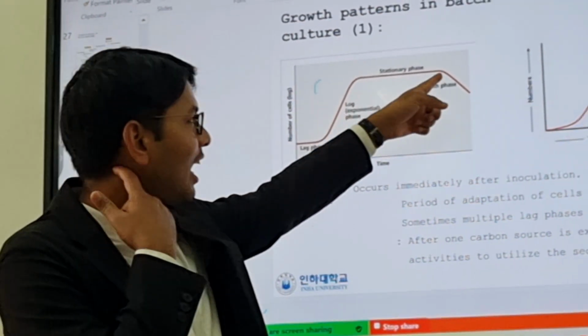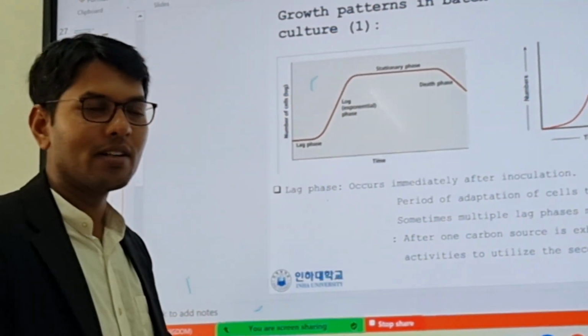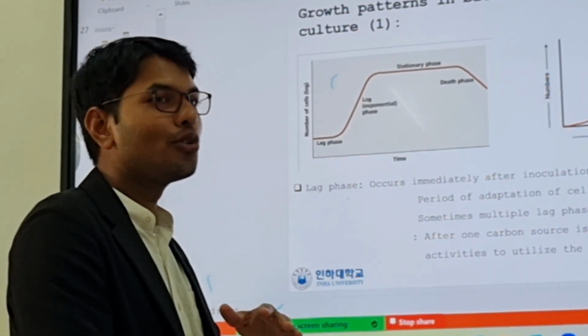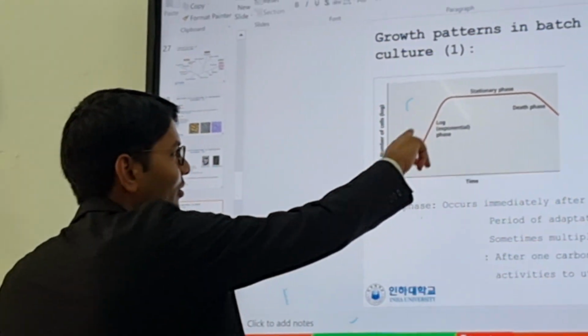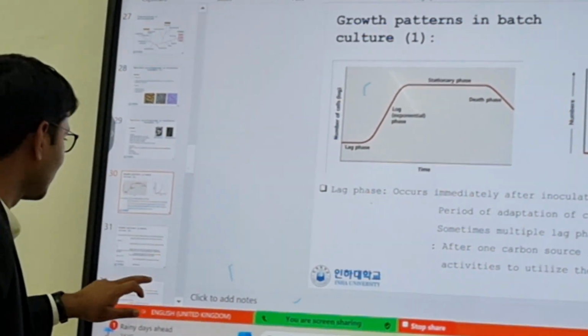And now in the death phase, when nothing is left and all the toxins are there, no bacteria can survive. So now it's the death phase. This is how it happens for the bacteria.